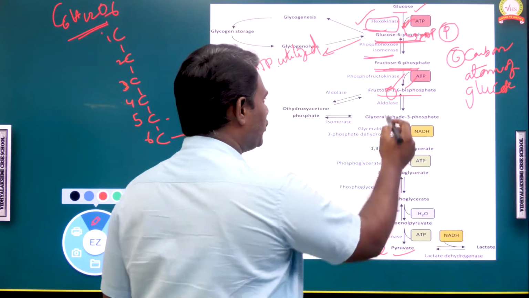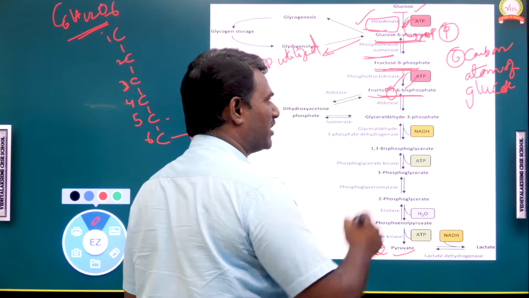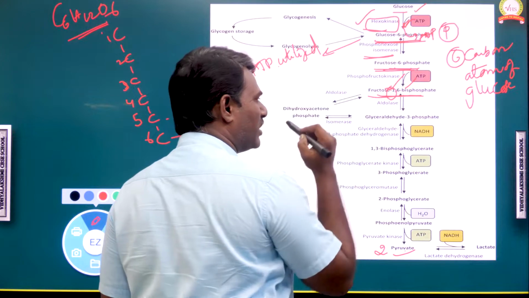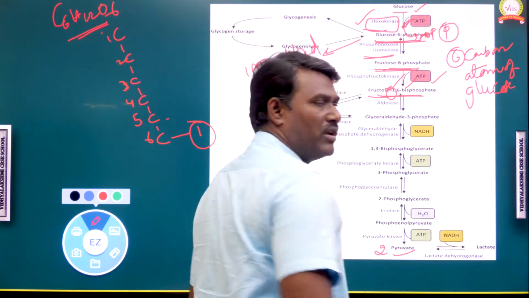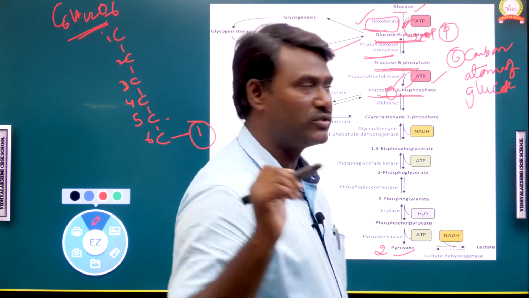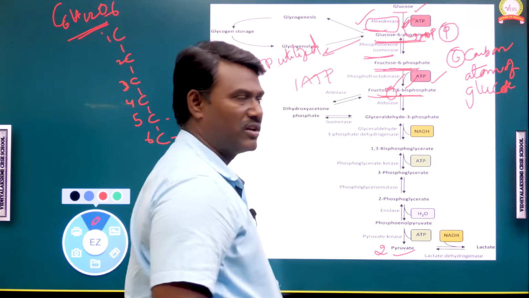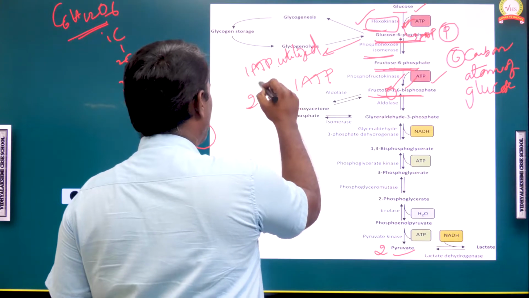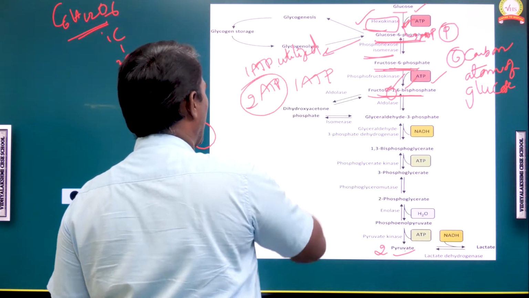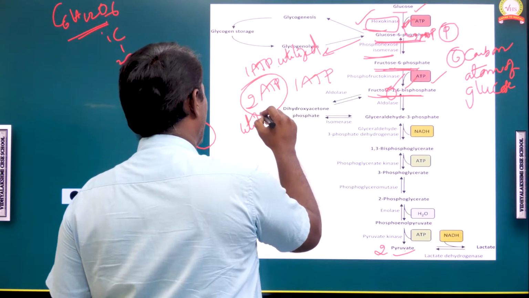The conversion of fructose 6 phosphate to fructose 1,6 diphosphate is an energy consuming process. So here one ATP has been utilized. One ATP is utilized, so total 1 plus 1, 2 ATPs are utilized in this reaction.